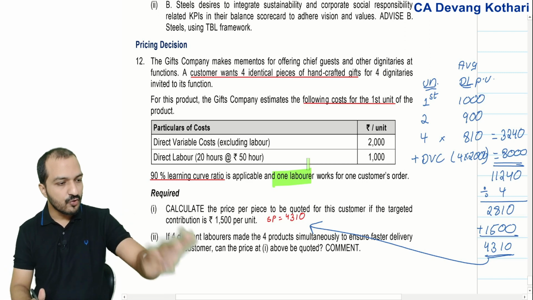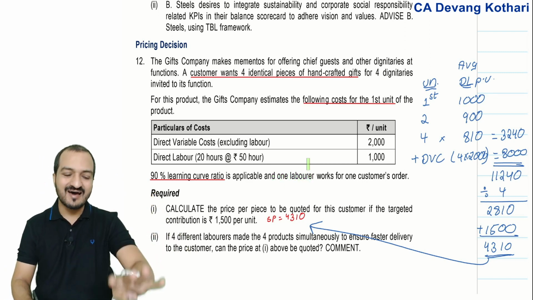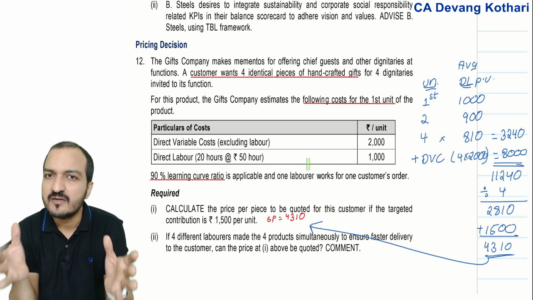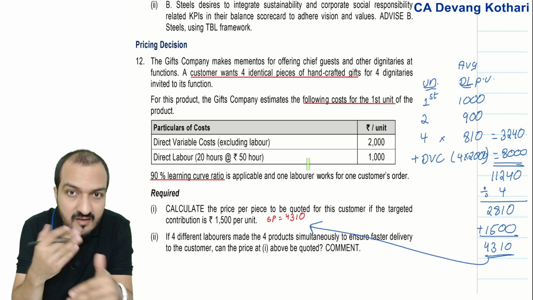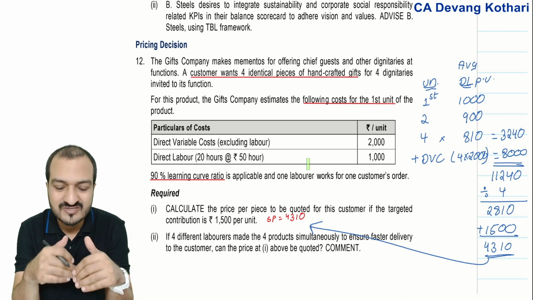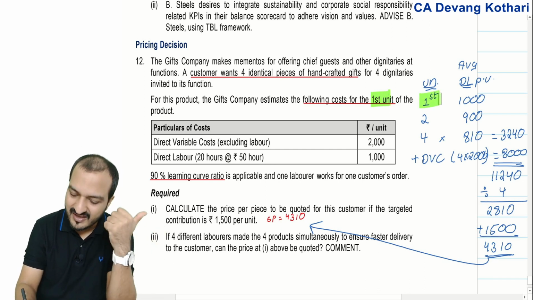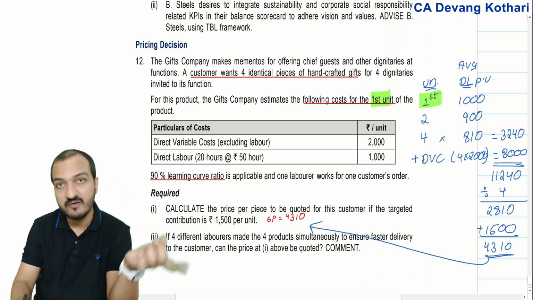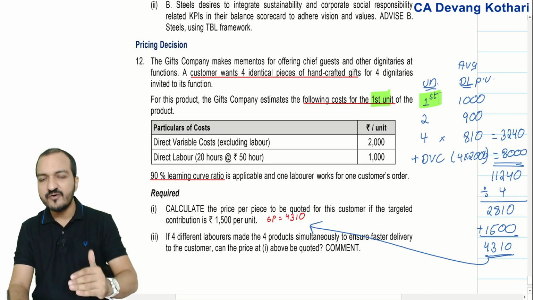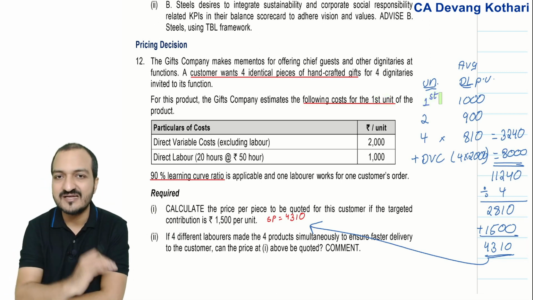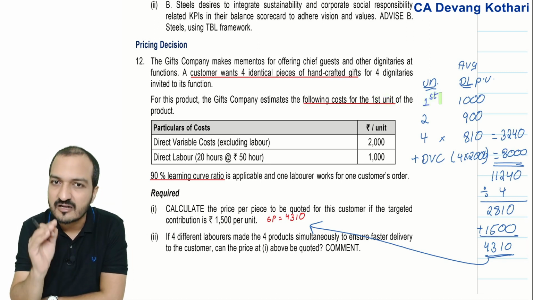If 4 units are made by 4 different workers, will there be any learning involved? No, because one worker will make 1 unit only. Second worker will make only 1 unit, third worker again only 1 unit. So there is no effect of learning.